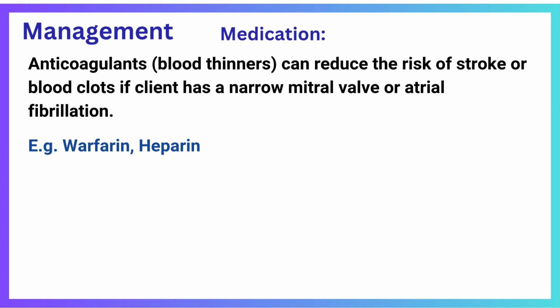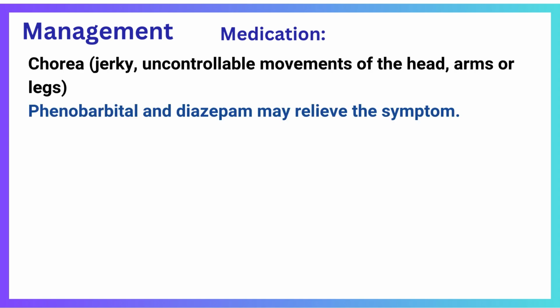They can reduce the risk of stroke or blood clots if the client has a narrow mitral valve or atrial fibrillation. Examples are heparin and warfarin. Chorea is a jerky, uncontrollable movement of the head, arms, or legs. Though chorea is self-limiting, phenobarbital and diazepam may relieve the symptom. Rest is given to the patient to maintain optimal cardiac function.